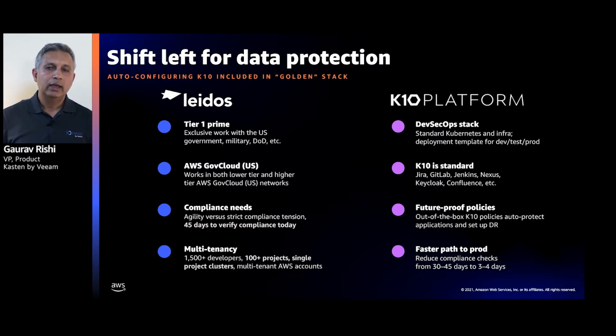First of all, Kasten K10 became a part of this golden stack. So in addition to some of the tools like Jira, GitLab, Jenkins, Kasten K10 was also a part of this golden stack that comes up every time a cluster is brought up. And the reason they did that was because these particular Kasten K10 configurations allow you to set up forward-looking policies.